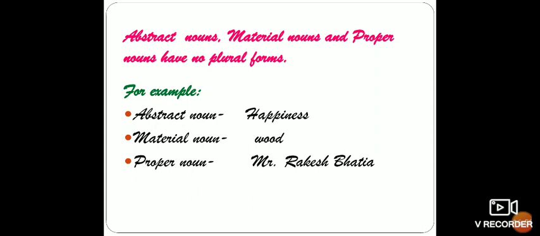Now last we have proper nouns. All of you are aware that a proper noun is the particular name of a person, place or thing. We cannot say, take your name and add s, Aryans. We cannot say Aryans. We cannot say Amans. We cannot say Taj Mahals. That's completely wrong. So we'll take proper nouns in the singular form only. We cannot have the plural of these proper nouns. So I hope it's clear to you.